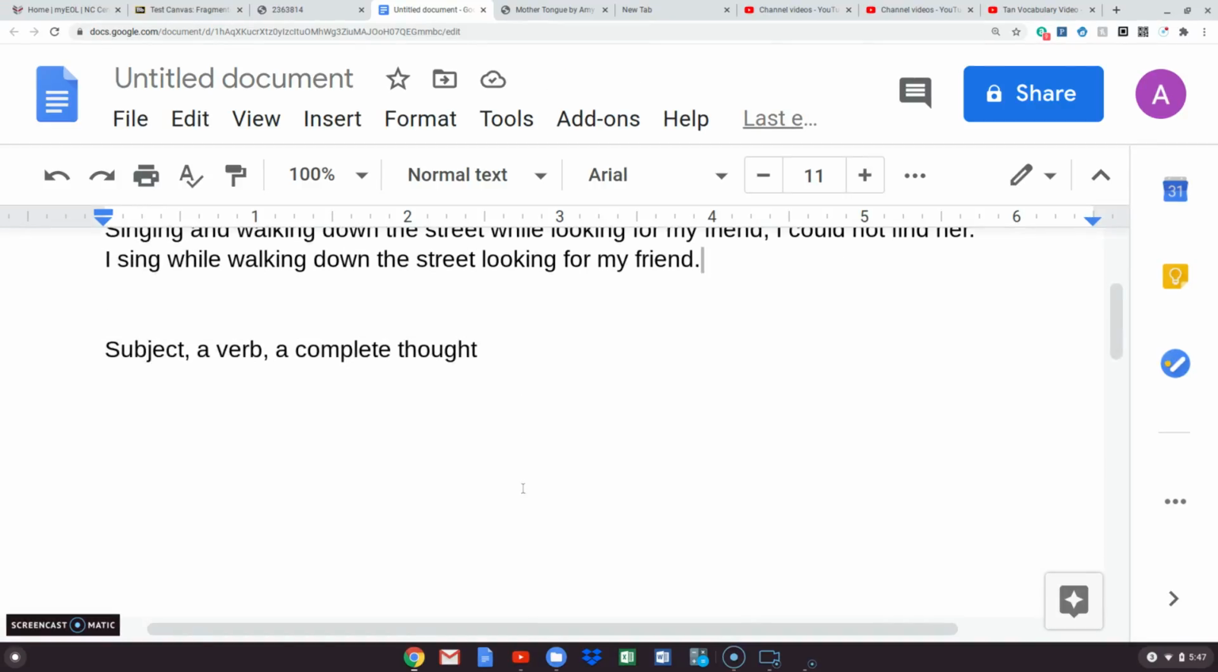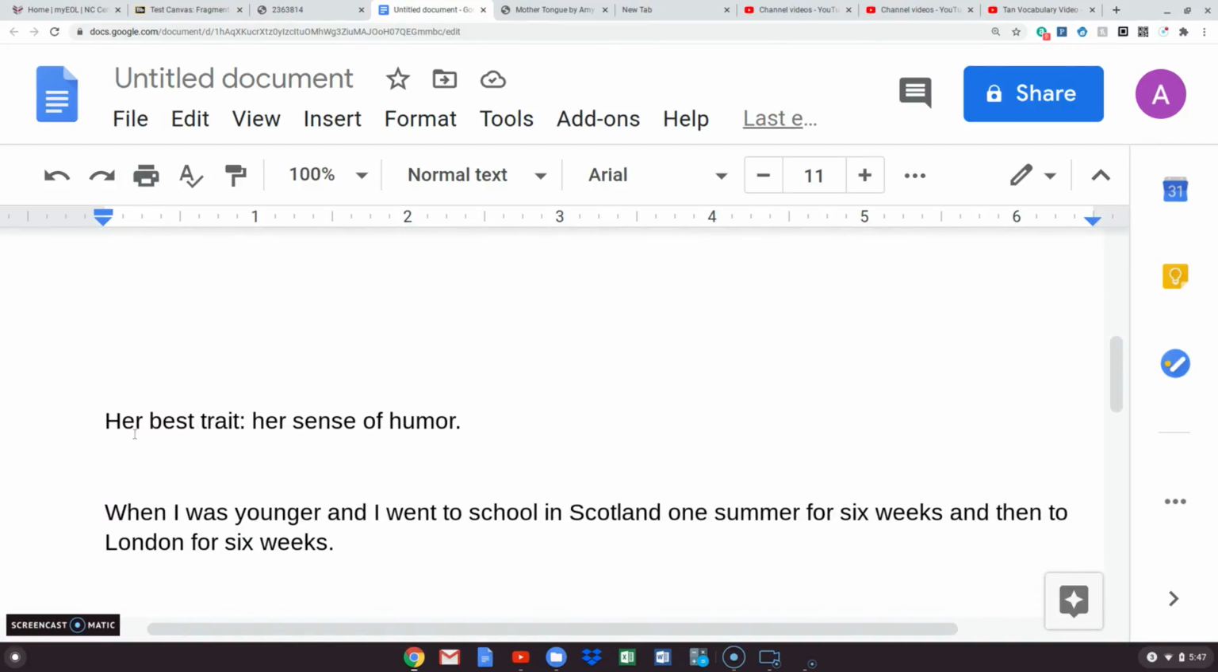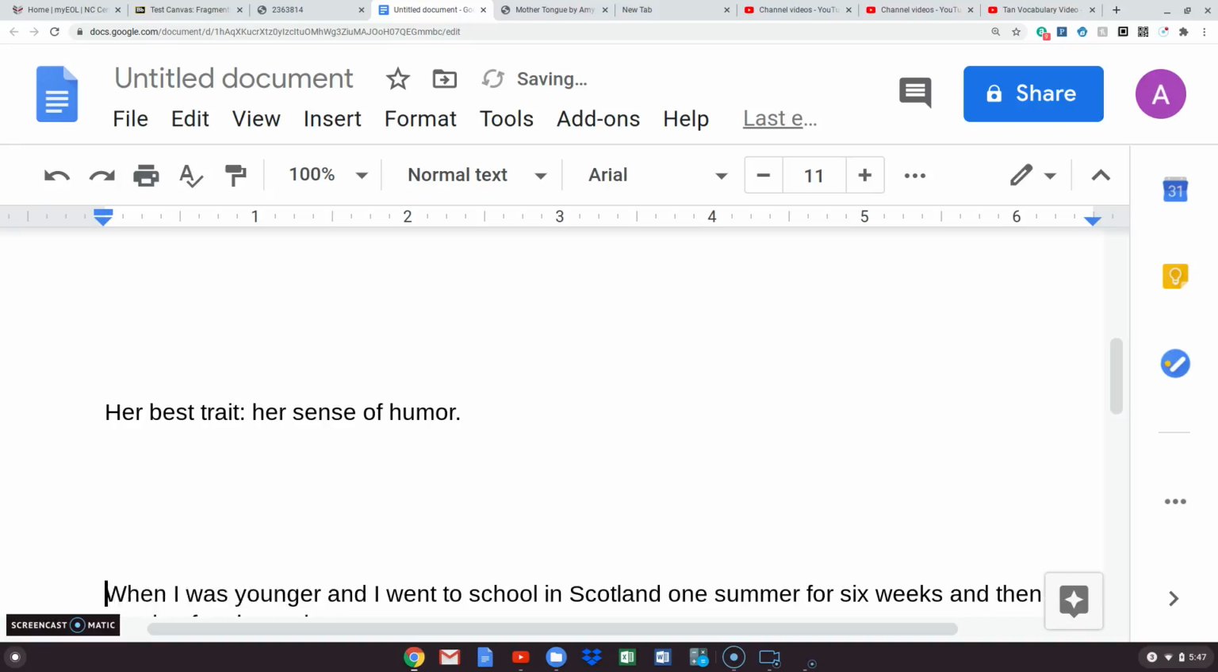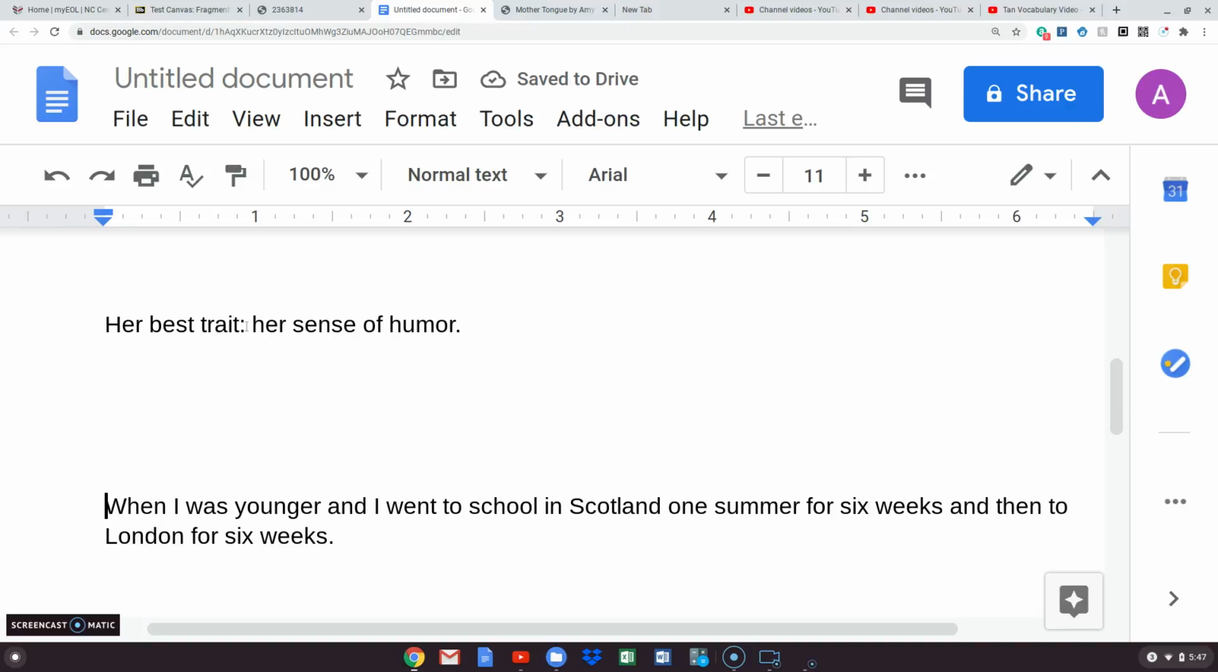Let's look at another one that is a fragment. Her best trait, colon, her sense of humor. While this is a great idea, it's really good to have a good sense of humor, you can see there is no verb in this sentence. There's this colon instead. So I can just get rid of the colon, and I need a verb here. The one that some of you are leaving out in the middle of your sentence is simply is. So: her best trait is her sense of humor.